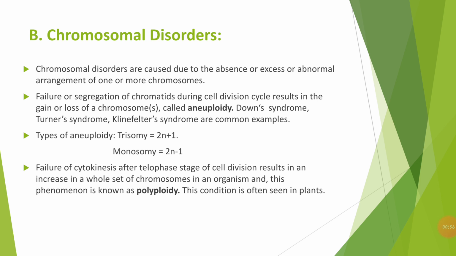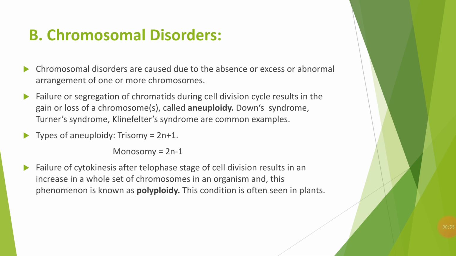So, the failure of segregation of chromatids during the cell division cycle results in the gain or loss of a chromosome, and this condition is called aneuploidy. The best examples for aneuploidy are Down syndrome, Turner syndrome, and Klinefelter syndrome. So, this aneuploidy can be of two types.